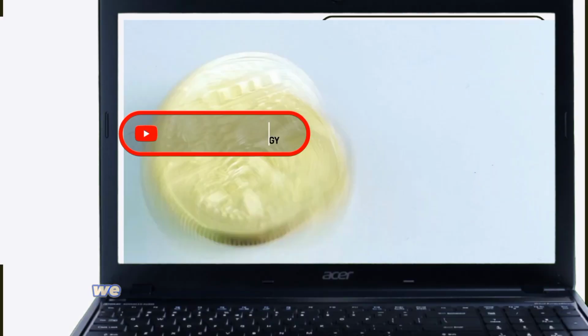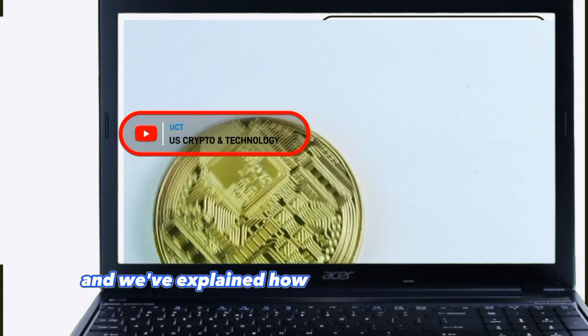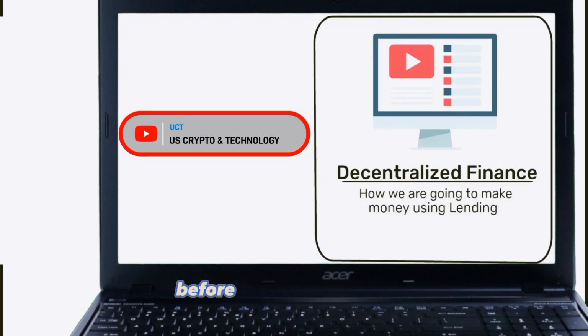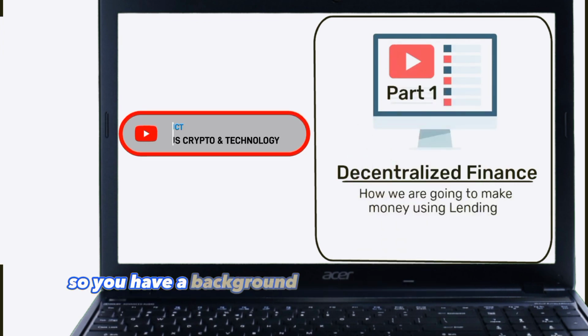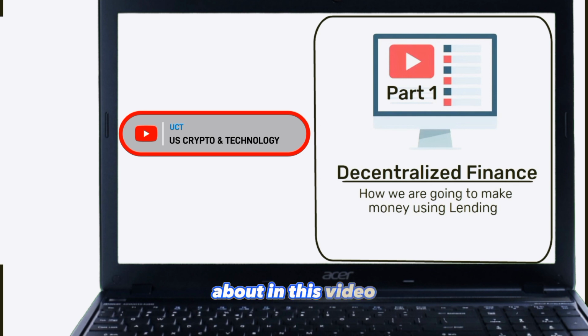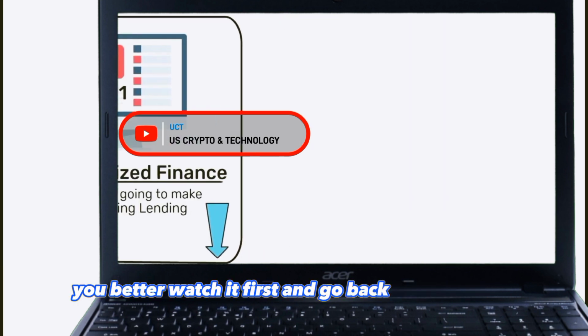In the previous video, we discussed decentralized finance in general, its definition, and we explained how we are going to make money using lending. Before watching this video, please first watch the first one if you haven't, so you have a background on what we are going to talk about in this video. The link for part 1 is in the description below. You better watch it first and go back here.